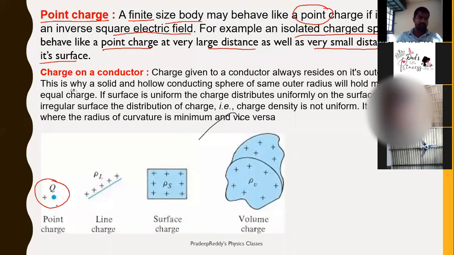Now here, a point charge is that which appears as a point, where the total charge is concentrated only at this point. Now I am considering that it is plus Q charge. This total positive charge is concentrated at one single point. It is said to be a point charge. If the whole charge of your body is concentrated at one single point, then it is said to be a point charge, when you are looking from outside.